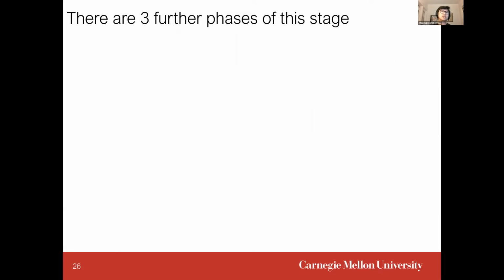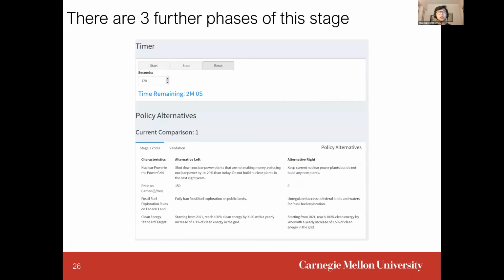During the last stage, stage 3 of the study, there were 3 further phases. In the first phase, each member in the group, as a group together, made 15 policy comparisons where they had to make a decision on a group basis on whether the group preferred the left alternative or the right alternative. During this phase, they had 2 minutes to discuss amongst themselves which one is best for the group.